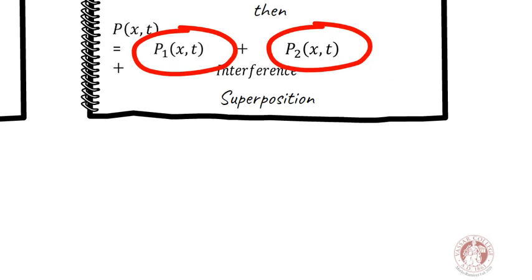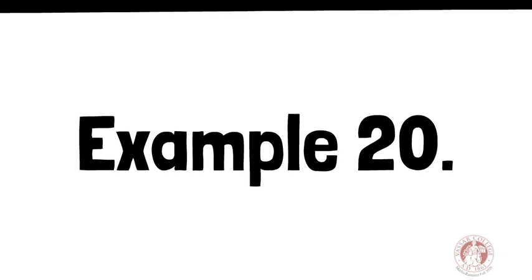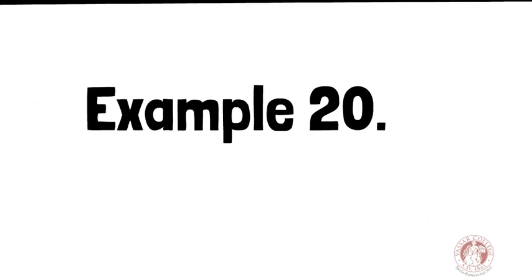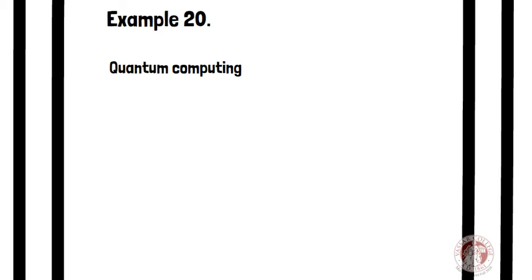Now, let's explore one of the consequences of the quantum superposition. Example 20. Quantum computing is a research area in which the quantum superposition is applied to allow faster calculations.